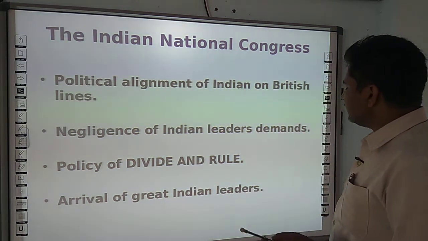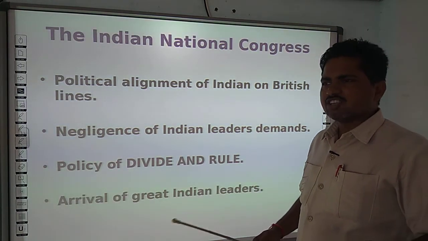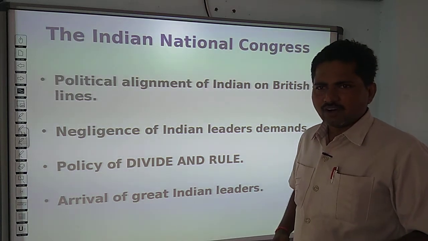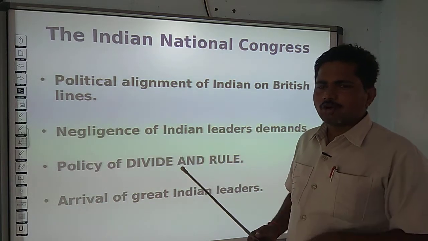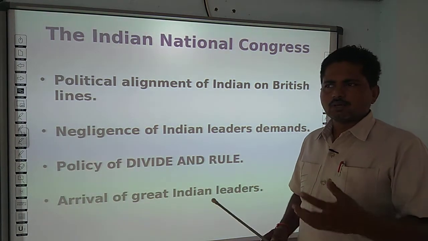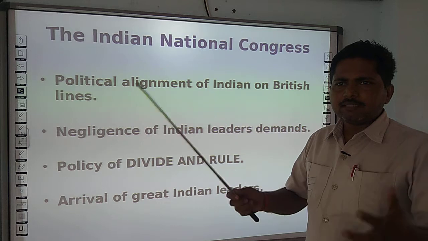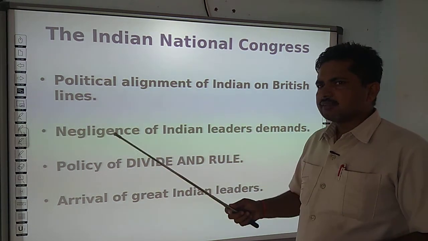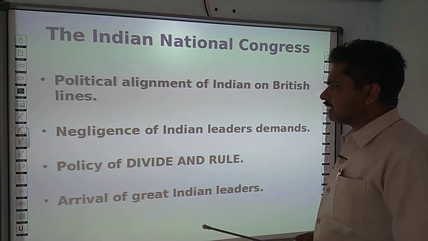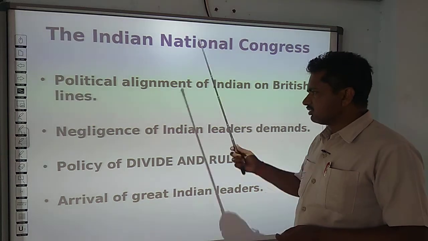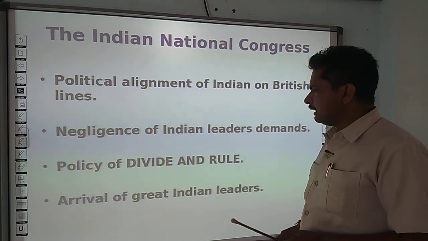They also neglected the Indian leaders' demands. When the Indian people demanded administrative reforms, they just ignored it. Then they started to demand their particular share in the government. They once again ignored it, and at last they started to demand complete independence. If the British had started to reform the government in its initial stage, then certainly there would have been no chance of this nationalist struggle, and the national sentiment could not have been strengthened among the Indian people.